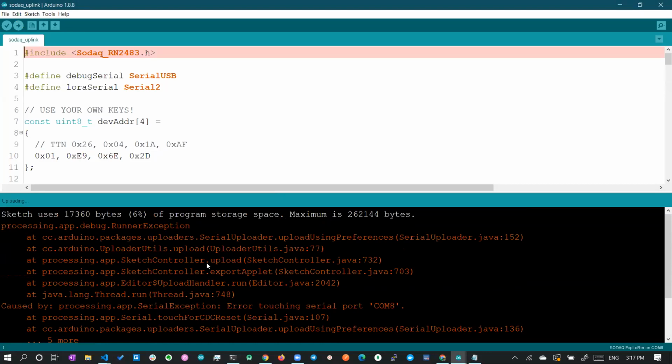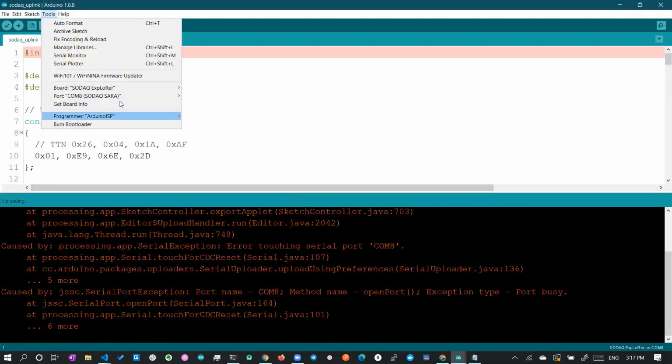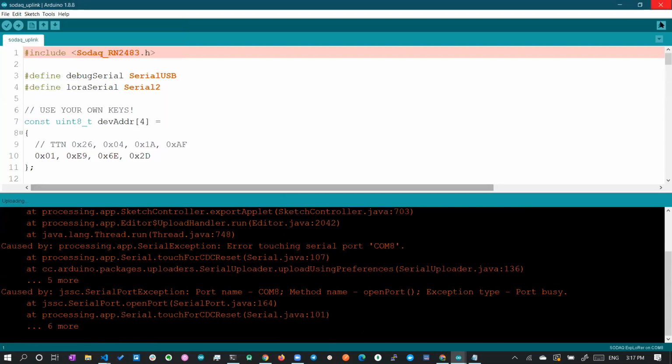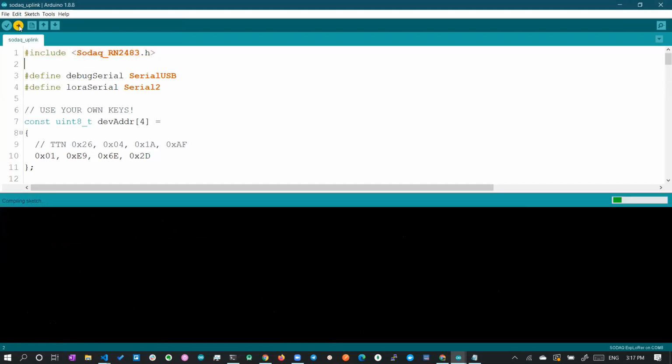I'm getting a port busy error on the debug run console port. I'll just reset the device one more time and flash again.